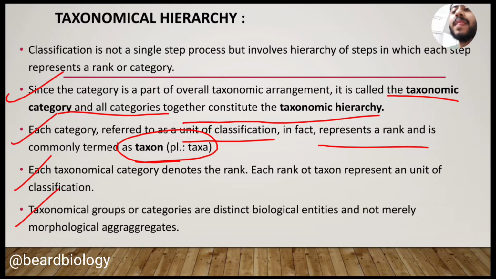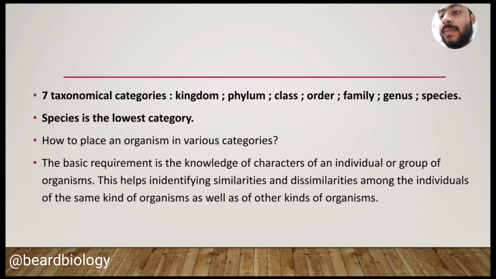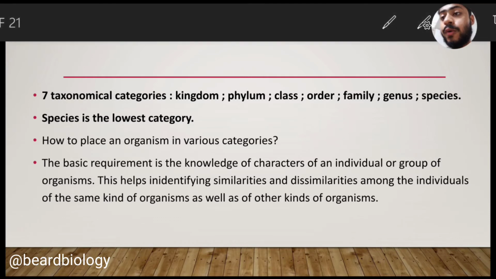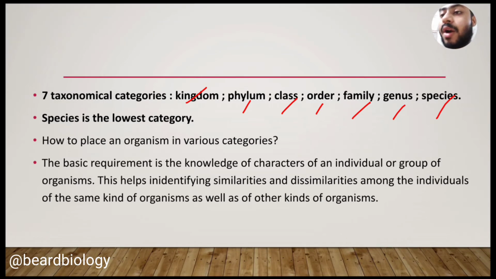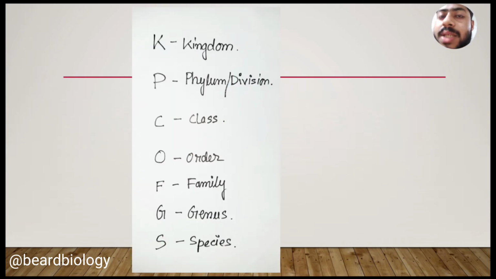Now let me proceed. Now we will come to know about the 7 taxonomical categories. We should remember the 7 taxonomical categories. At first, the kingdom, phylum, class, order, family, genus, species. Here I have mentioned a chart to make remembering these names easier. We must remember the first letter of each taxonomical category.